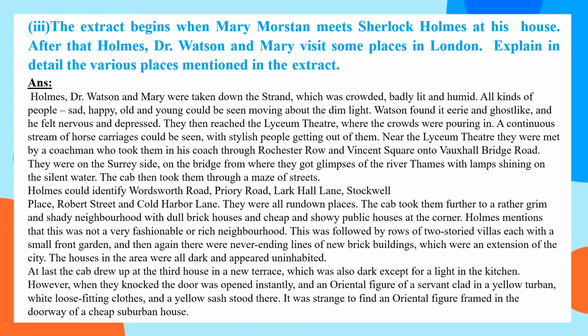The extract begins when Mary Morstan meets Sherlock Holmes at his home. After that, Holmes, Dr. Watson and Mary visit some place in London. Explain in detail the various places mentioned in the extract. You have to write the answer as given in this slide, but you refer to it in a proper way in detail, and then you can write it in your own words.